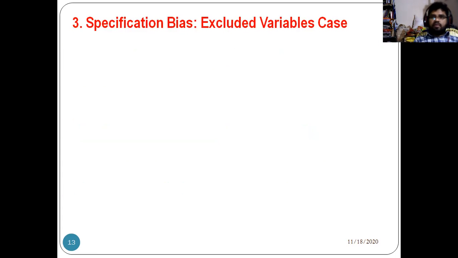Then the third reason: specification bias, that is the excluded variable case. See, specification bias.